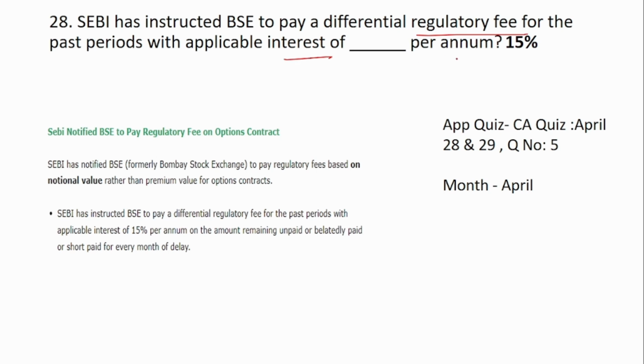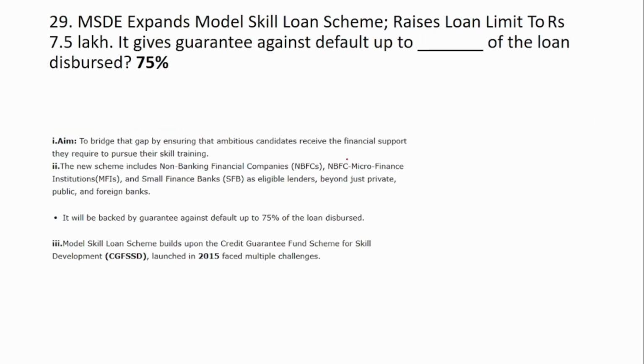28th question is, SEBI has instructed BSE to pay a differential regulatory fee for the past periods with applicable interest of dash percent per annum. So answer here is 15% per annum. 29th is, MSDE expands model skill loan scheme, raises loan limit to rupees 7.5 lakh. It gives guarantee against default up to dash of the loan disbursed. So the guarantee is up to 75% of the loan disbursed.